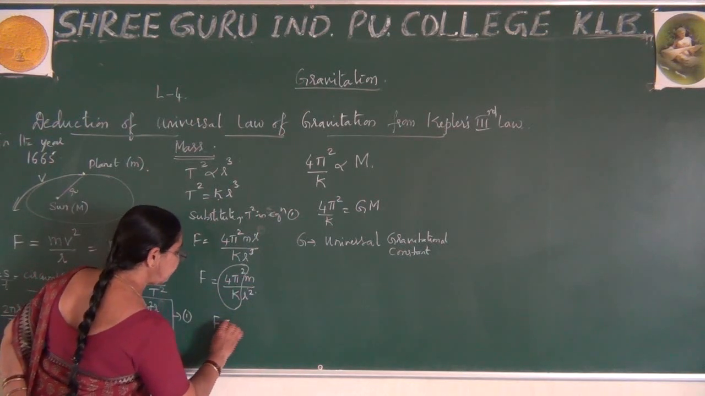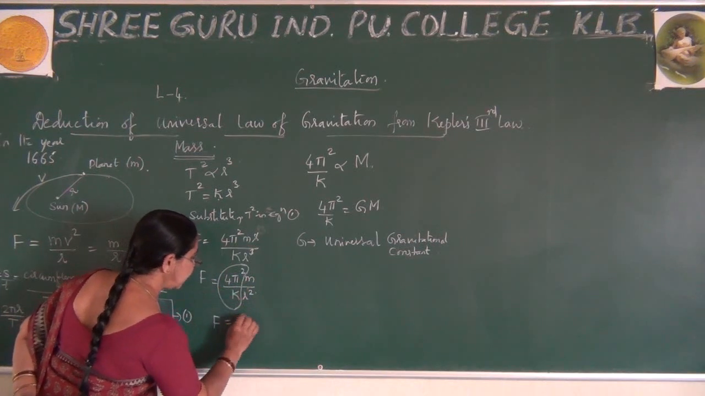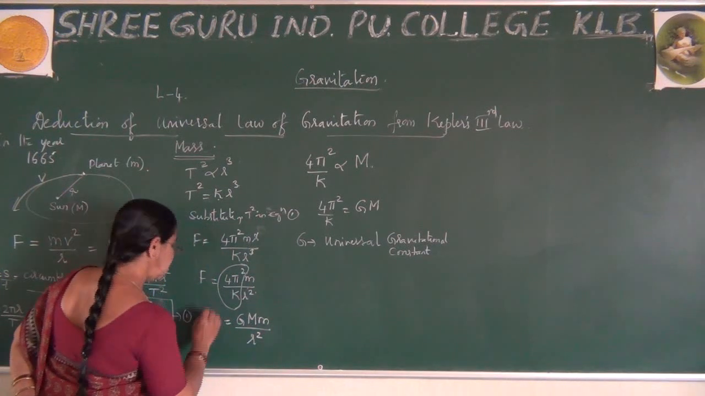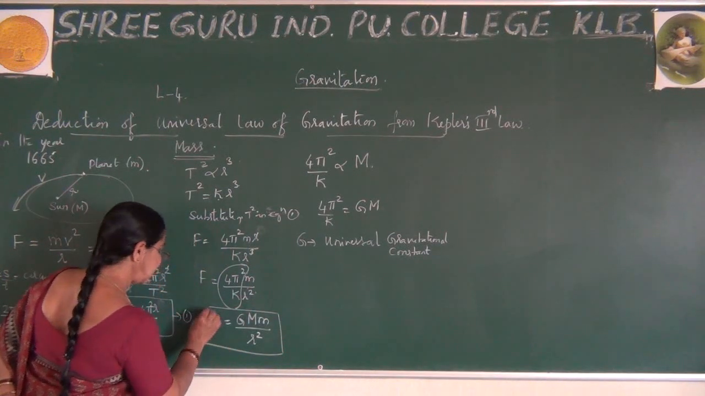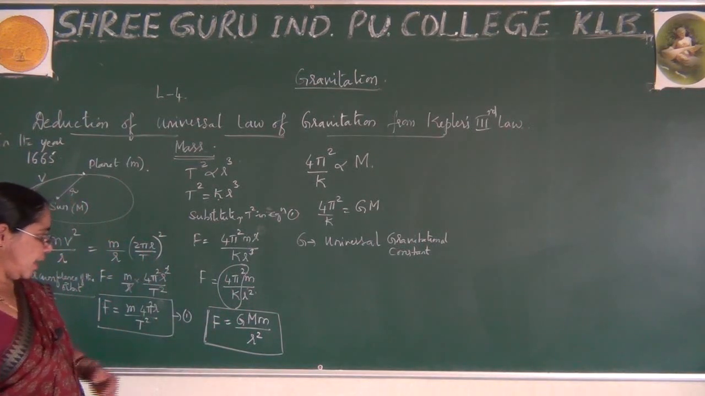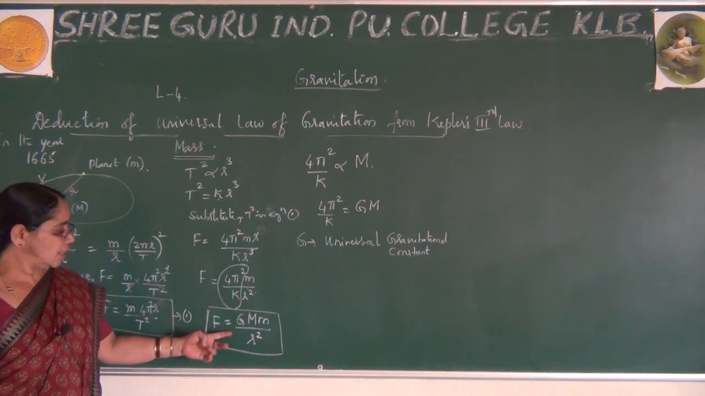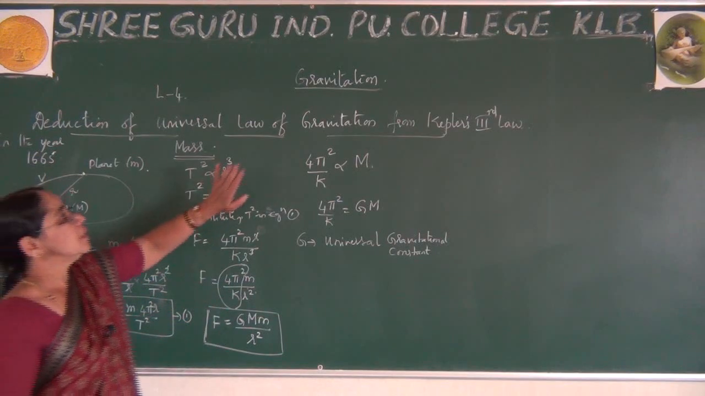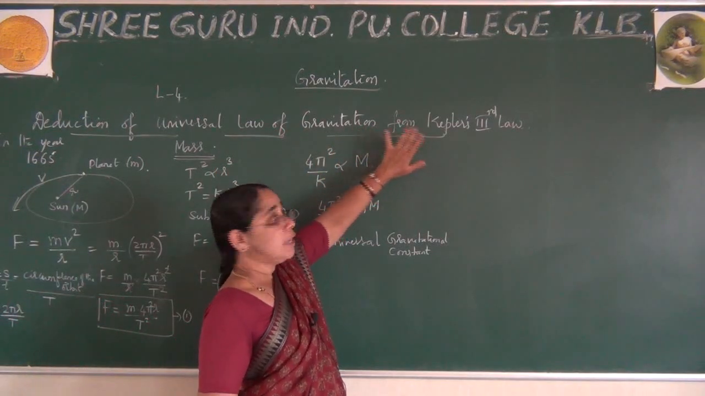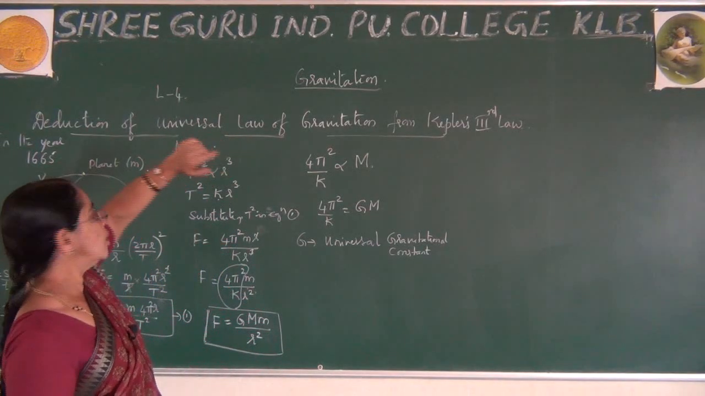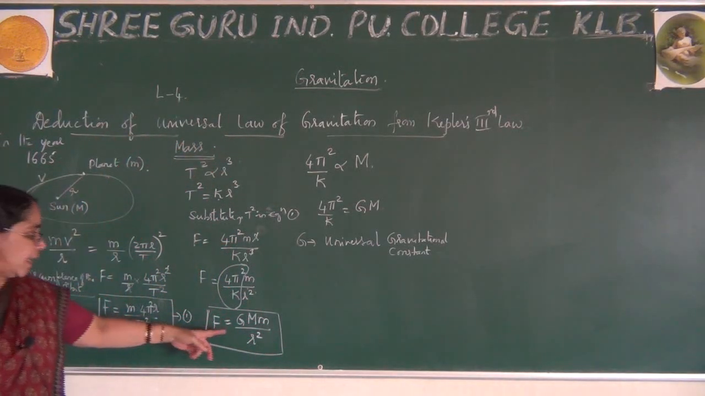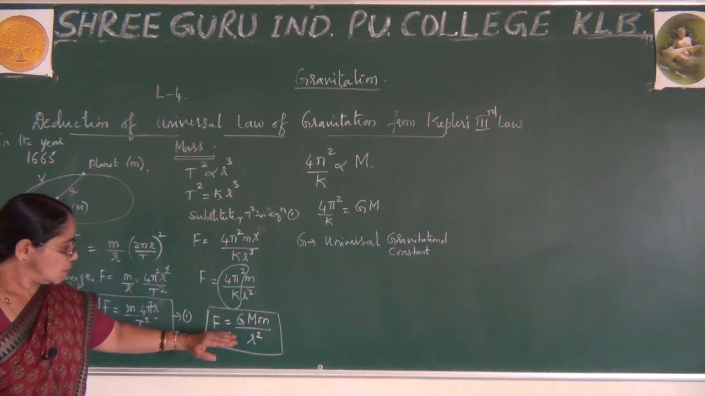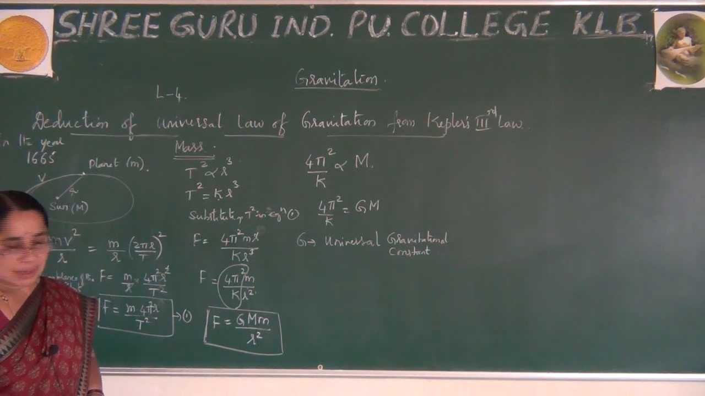Now, using this condition, if I substitute in this final expression, I can also write F is equal to G m into M by R square. So this is the final expression which is useful to explain today's universal law of gravitation according to Newton. This arises with the help of Kepler's third law. He observed Kepler's third law, explained all this, and finally arrived at this expression, F is equal to G m M by R square. Using this, he explained the further concept, right?